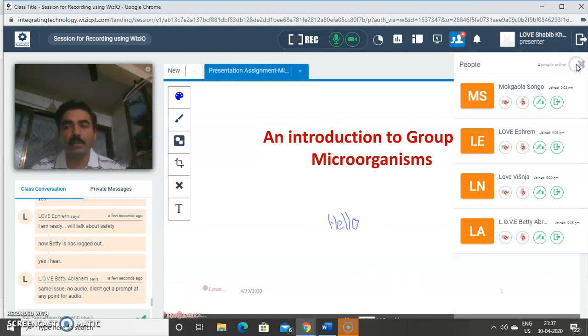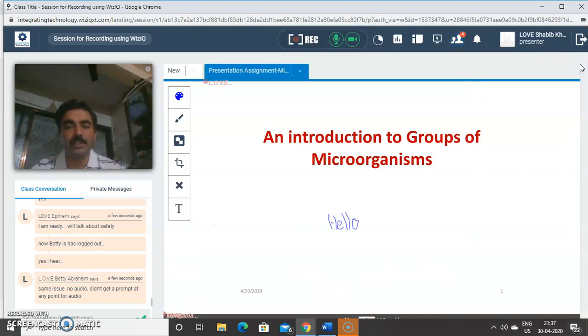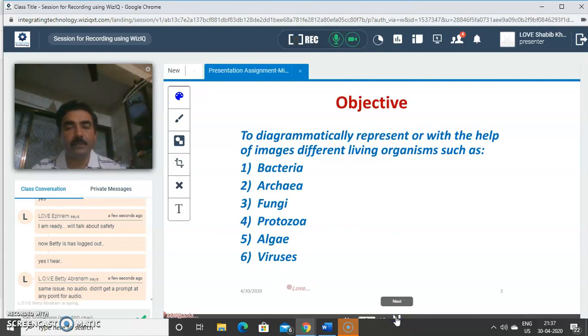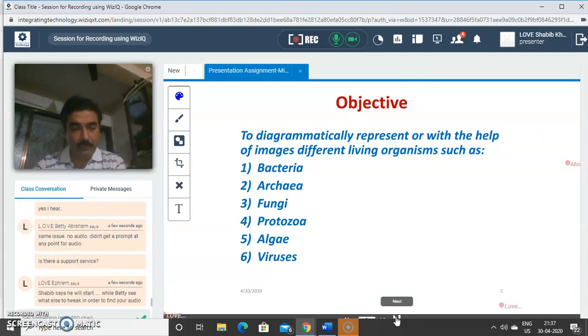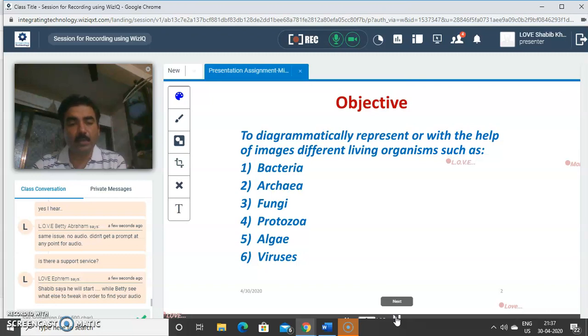And now, the topic on which I will be presenting is Introduction to the Group of Microorganisms. I will be briefly introducing my subject and content. You can see on the screen, this is the objective: to diagrammatically represent, with the help of images, different living organisms such as bacteria and archaea, fungi, protozoa, some of the algae and viruses. So let me show you some pictures and some content.